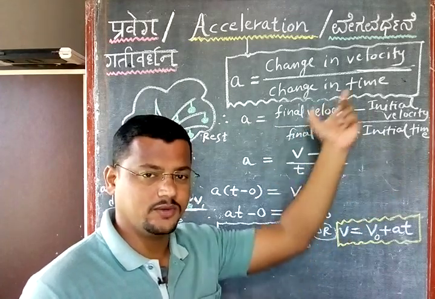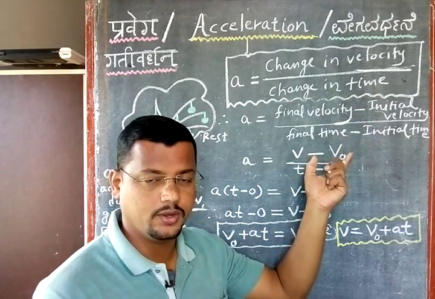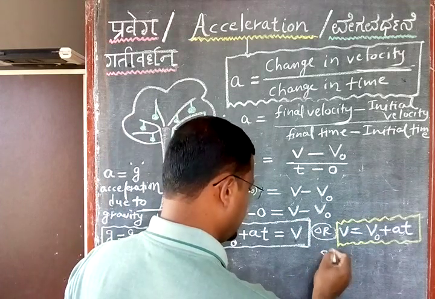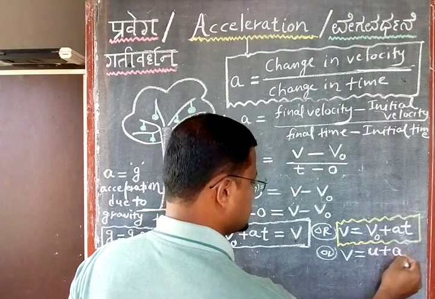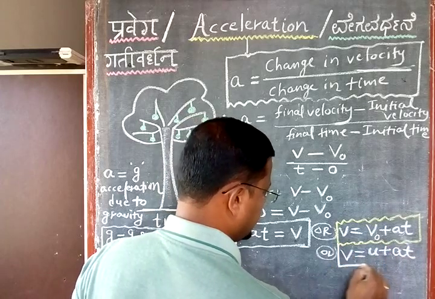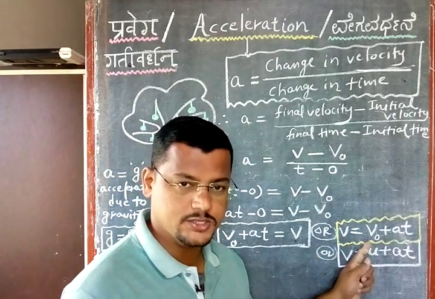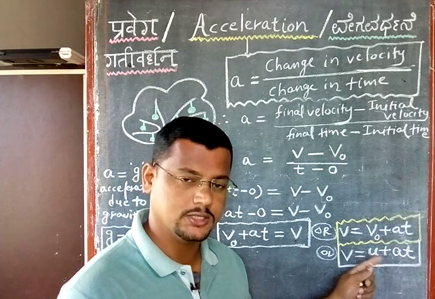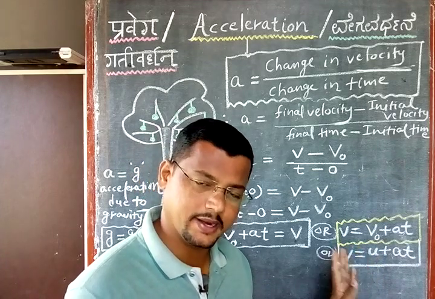V. What is the initial velocity here? U, right? So instead of writing U, we wrote V0 here. One more form of this equation I will write: V is equal to U plus A into T. This is also correct, where instead of writing the initial velocity as V0, I am writing it as U. This is also allowed in physics. Your formula is V is equal to U plus AT, correct?